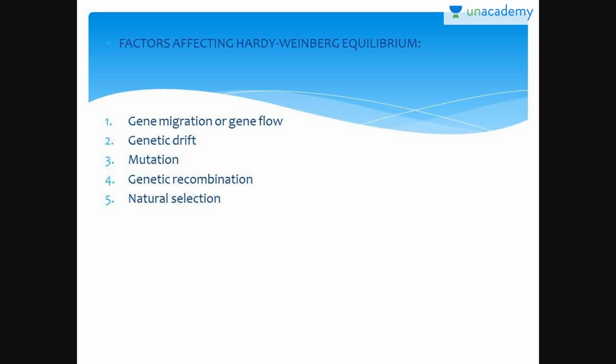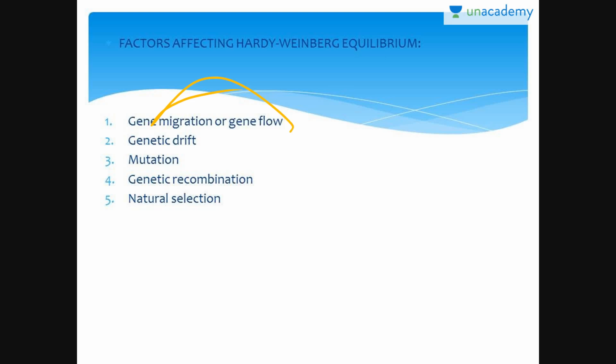These are certain factors which affect Hardy-Weinberg equilibrium: genetic migration, genetic drift, mutation, genetic recombination, and natural selection. So genetic migration is defined as migration of a section of a population to another place. Gene frequencies change in the original as well as in the new population. New genes, alleles, are added to the new population and these are lost from the old population. Then gene flow. When gene migration occurs many times, it is termed gene flow. So these both are interlinked.